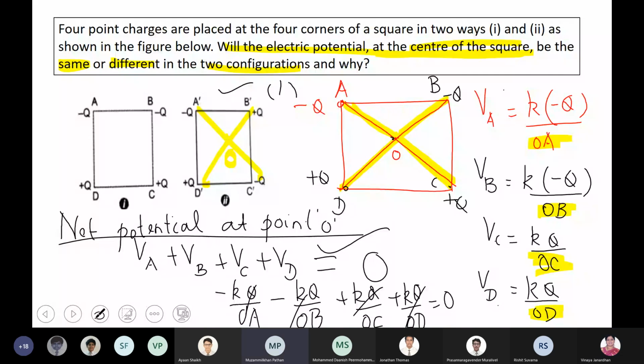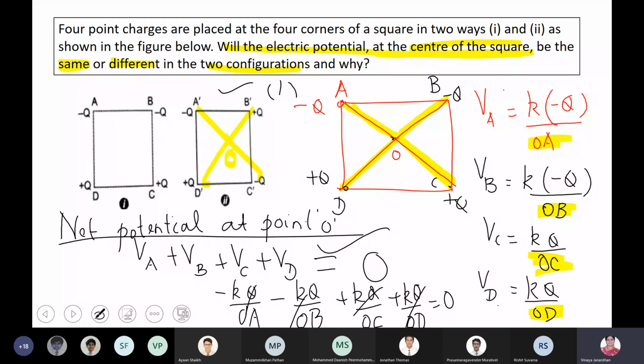Ma'am, what was the reason? One is, ma'am, that they have equal and opposite charges. Yes, an equal number of positive and negative charges, and the magnitudes are the same. Suppose one is minus 4q and the other is plus 2q, then the magnitudes are different, and it will create a problem.